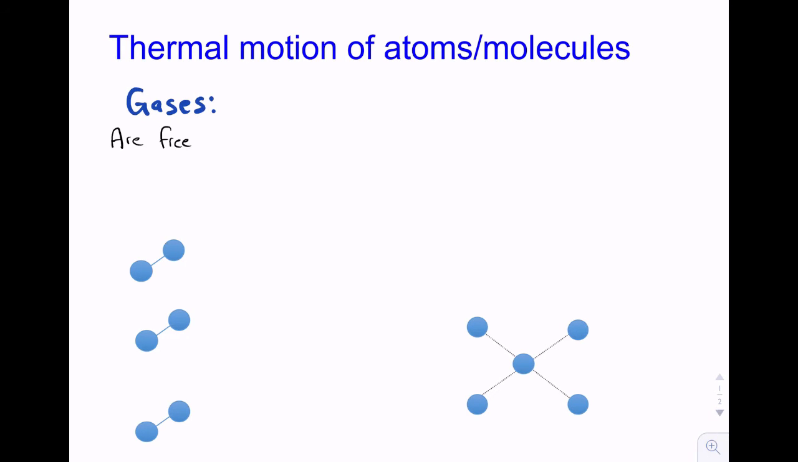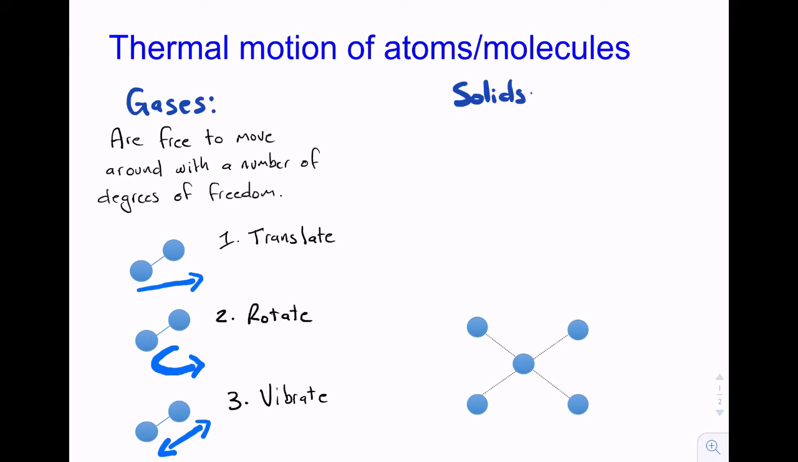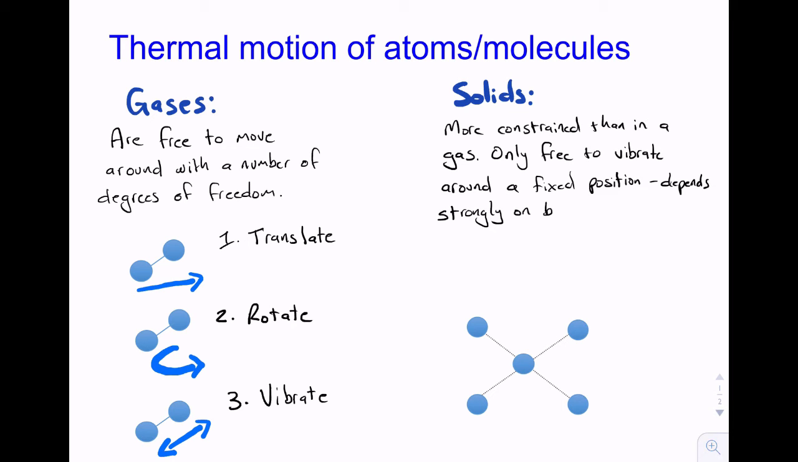Gases. So molecules have 3 degrees of freedom. They can translate, i.e. physically move position, say 1 centimetre to the right. They can rotate or spin, and they can vibrate. Solids, on the other hand, are more constrained. They are only free to vibrate around a fixed position, and this depends strongly on the bonding with their neighbours. So this is the model of matter that we're thinking about when we consider thermodynamics. It is a qualitative description of the hotness of a body. You might easily imagine that in a hot material, the molecules are vibrating faster than in a colder material.